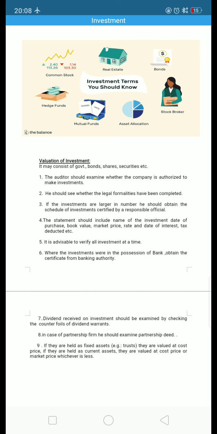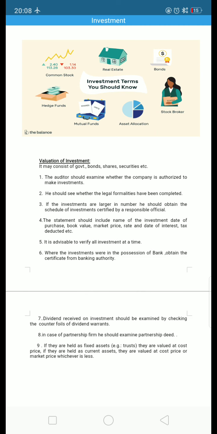All the investors have the motive, the thought, that whatever investment they are making, they have to get returns on the investment. That is ROI, which means return on investment. Now, in case the company has invested in plant or machinery or some debentures, bonds, how will the auditor verify the investments?